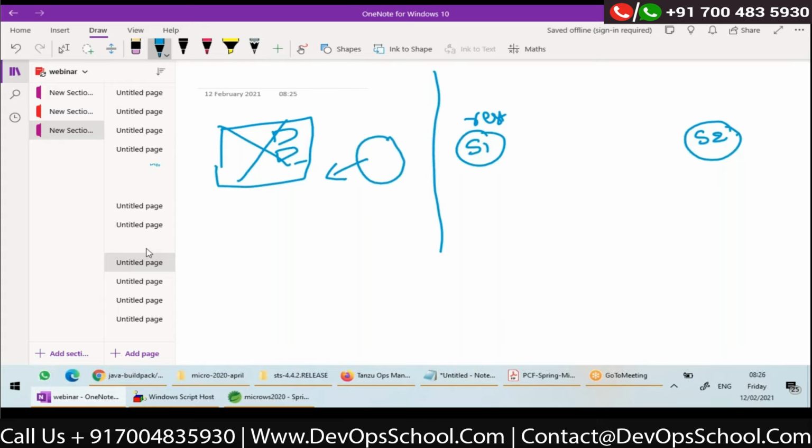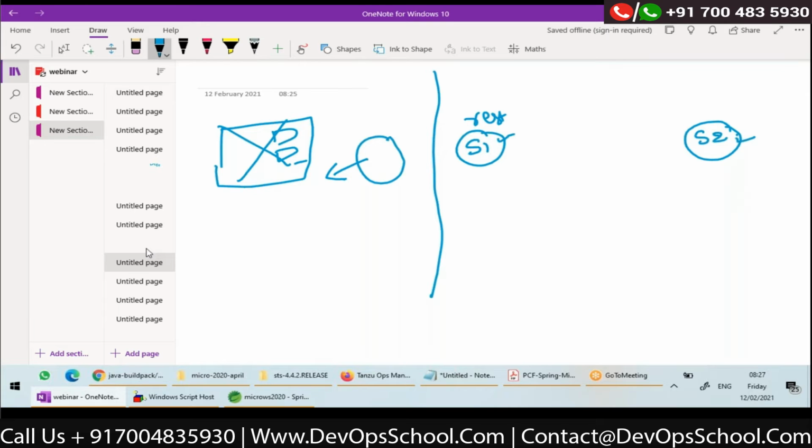Sure. First, let me give you a little bit of detail about token based, then I'll come to this part. What is token based? Then I'll come to that. So let's assume that these two services are there. How to secure them, because they don't have a web UI? We should go with some token based mechanism.